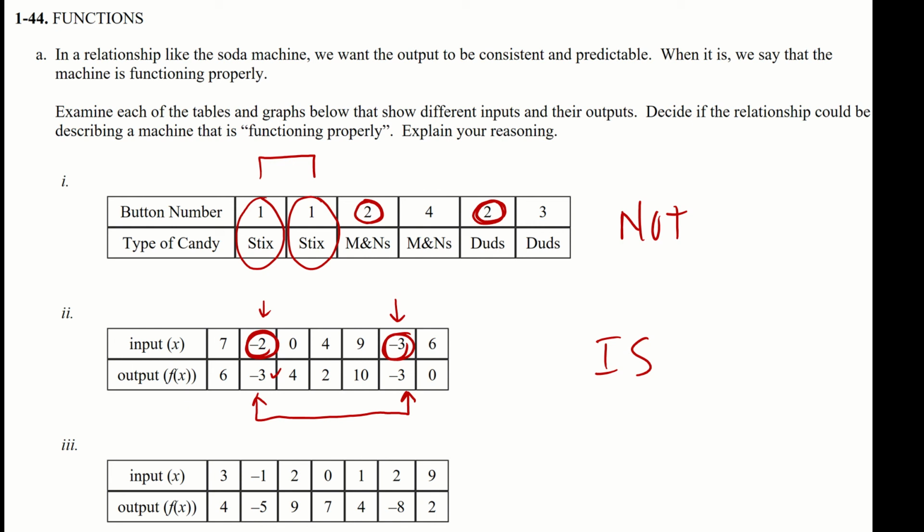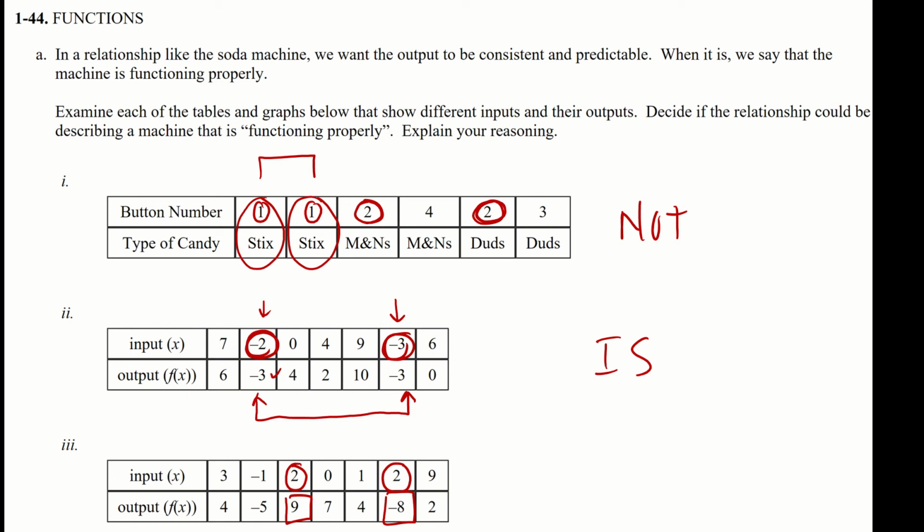My eyes are immediately drawn to the fact that number 2 occurs twice. That in and of itself is not a problem, as we saw from this first example, right? Right here, the number 1 occurs twice also. But the fact that in the first instance, 2 gives me a 9, and in the second instance, 2 gives me a -8, indicates that this is not a function, right? It is not behaving consistently and predictably.